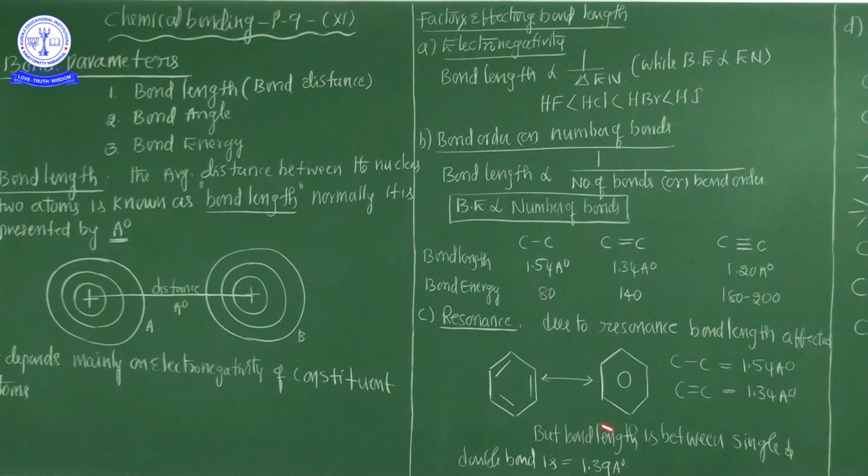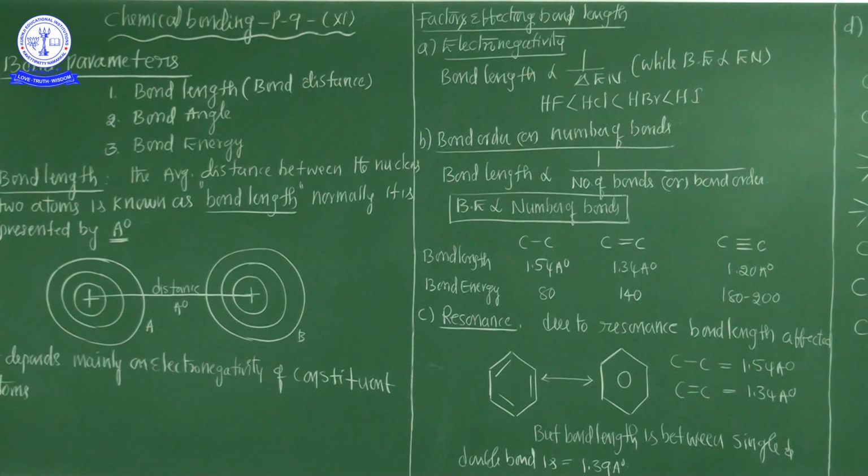So now you will calculate the bond length between single bonded or double bonded carbons; overall it is 1.39 angstrom. Carbon to carbon single bonded is 1.54 angstrom, carbon to carbon double bonded is 1.34 angstrom, but in between, the bond length is 1.39 angstrom.